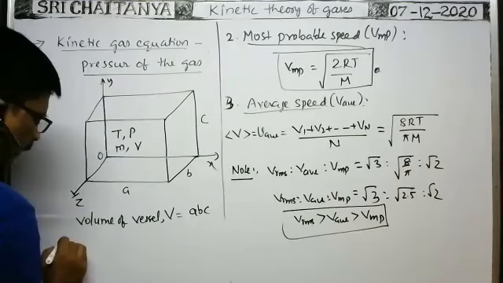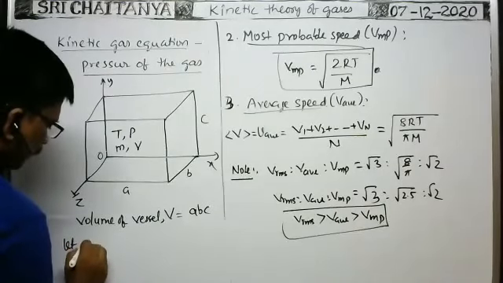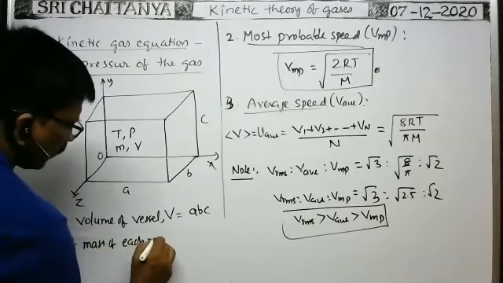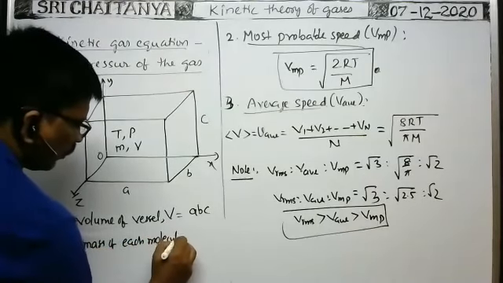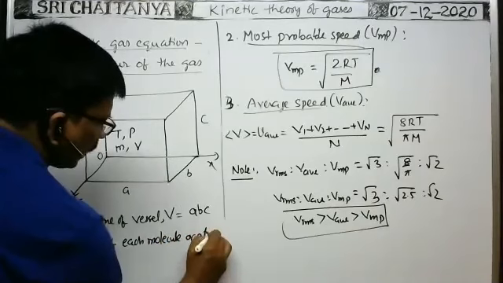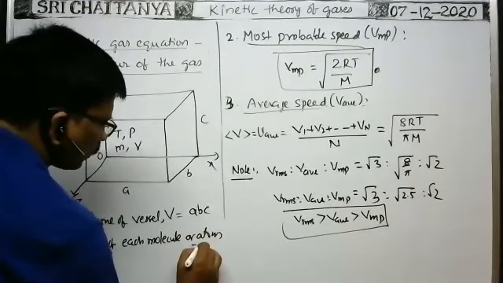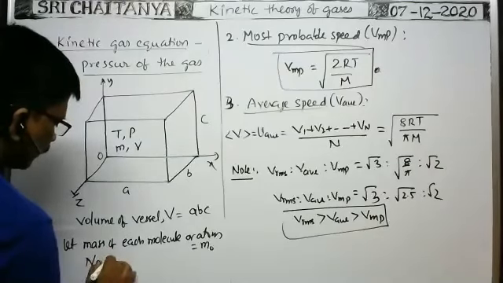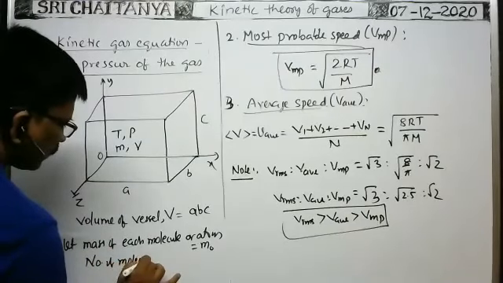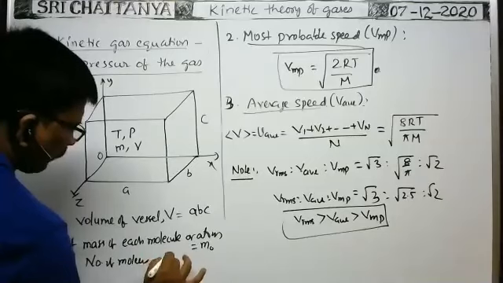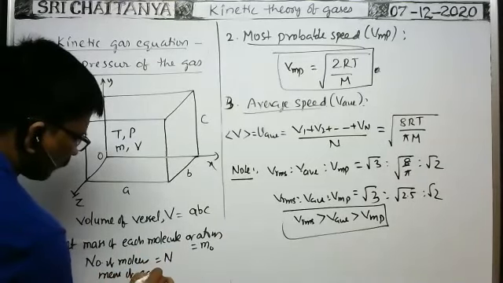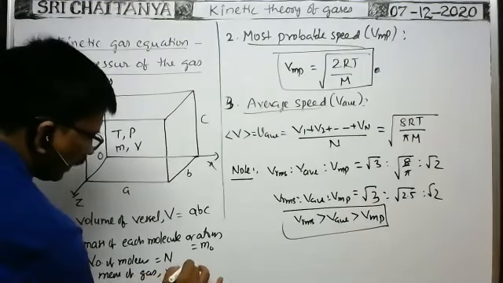Let the mass of each molecule or atom in the given gas be m naught, and the number of molecules in the gas be capital N. Then the mass of the gas, small m, is equal to N into m naught.